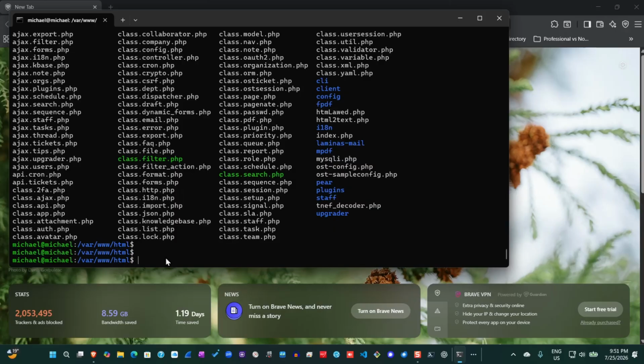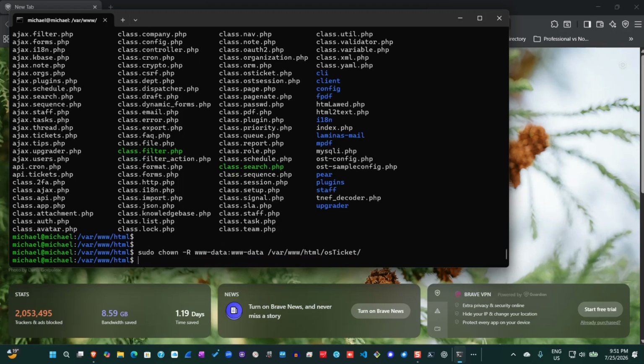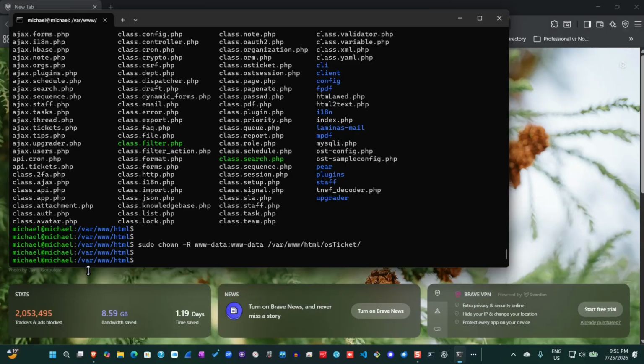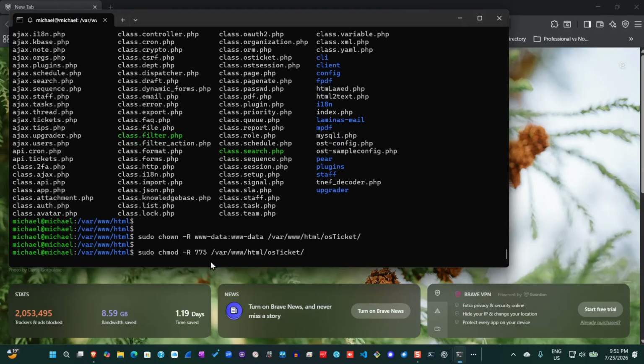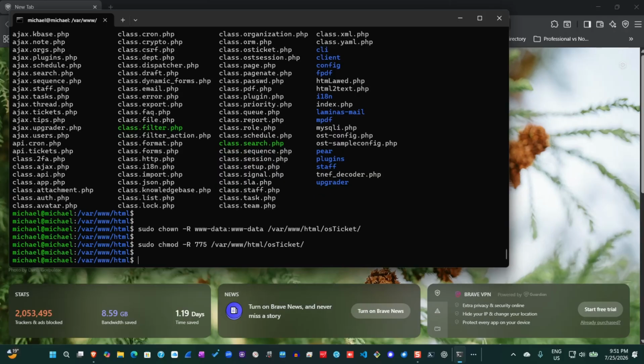So what I'm going to do next is to set the required permissions and ownership for the osTicket directory. So I will do so by issuing the following commands. So that has been done. So I'll do the next one too. Okay. So those have already been done.